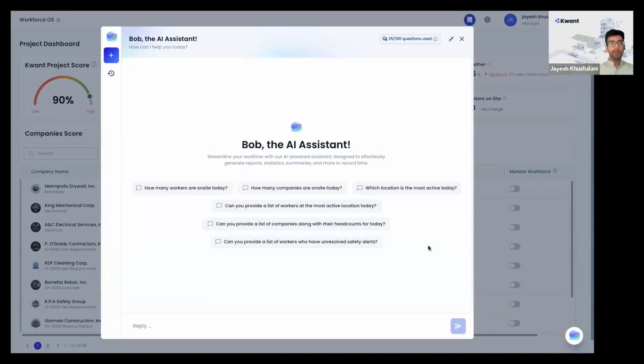Yeah, definitely. Depending upon the project, you are collecting compliance documents with us.